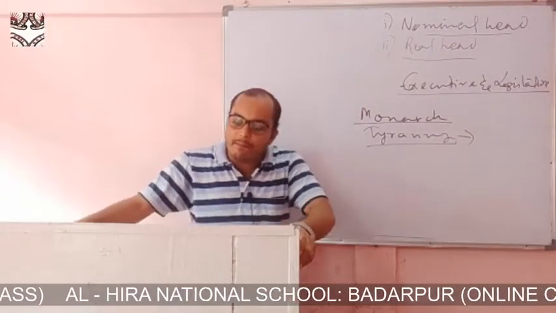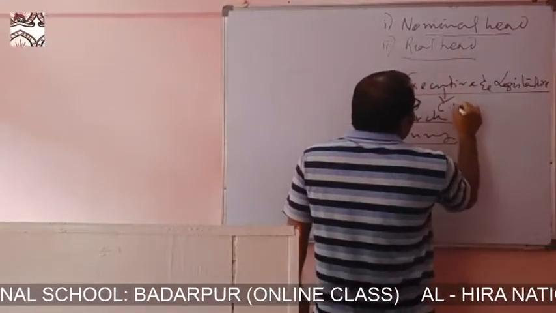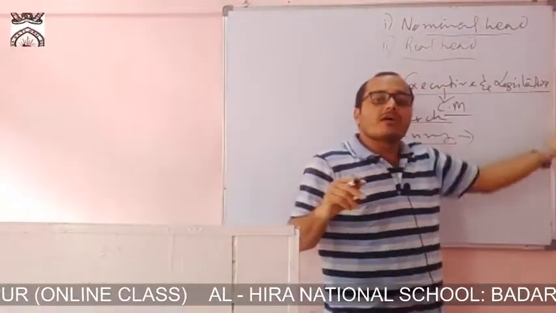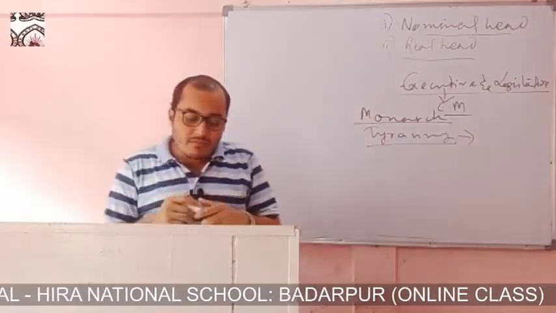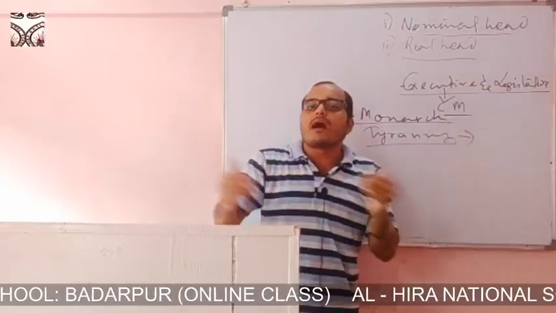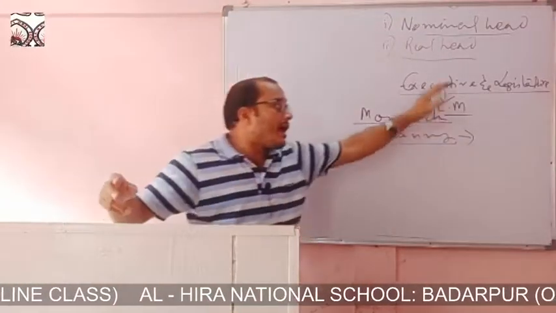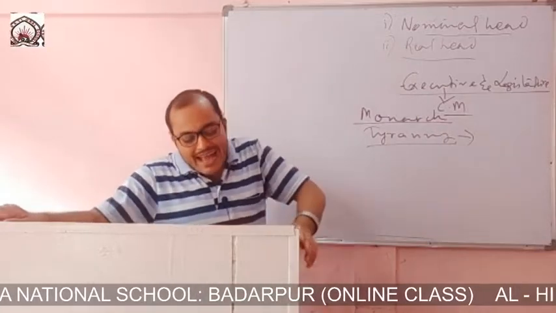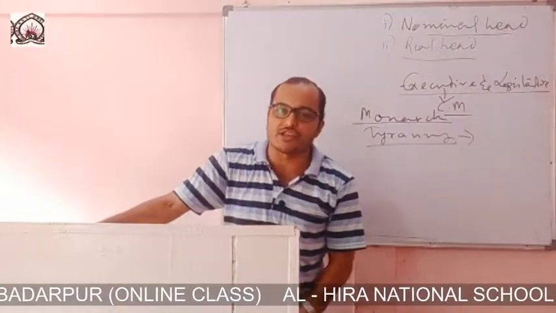Members of the executive are also members of the legislature. The executive is the council of ministers. They are ministers, but they are also legislators. Clear? The distinction between the members of the legislature and the executive will be more clear to you when I discuss the characteristics of the presidential form of government. Next, it is the close relationship. The relationship between the executive and the legislature is very close.